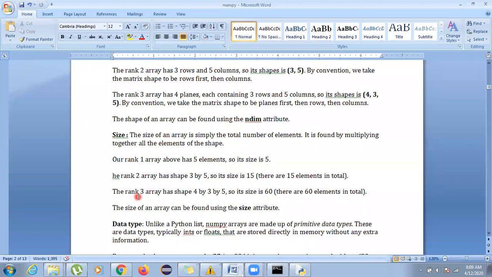Now rank 3, it says there were 4 planes. So after having 15 elements, 15 elements are there in each plane. So 15 will be multiplied by 4, that will become 60. So the total size will be 60 for that particular array.